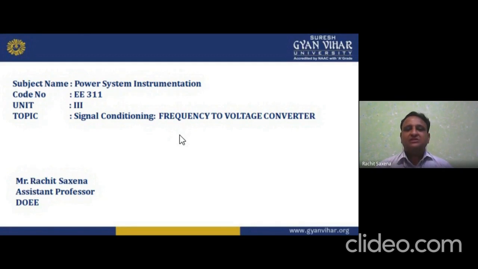Then we have the isolation amplifier. In this isolating amplifier, we make electrical isolation from the patient we are using, and the leakage current will not flow there. So we deal with the electrical isolation.